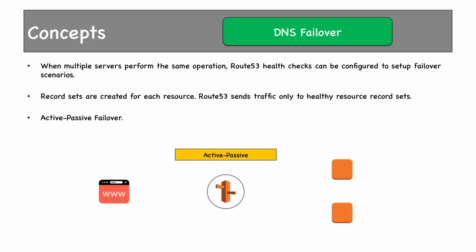This is our setup with one primary and one secondary instance. Both instances are healthy, but traffic would always go to the primary instance until it becomes unhealthy. Then traffic would be routed to the standby or secondary instance. When primary instance is up and running again, traffic would be routed back to the healthy primary instance.